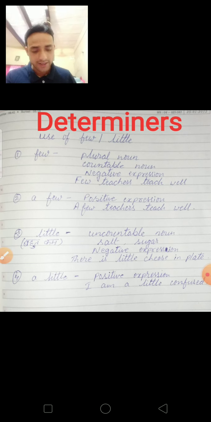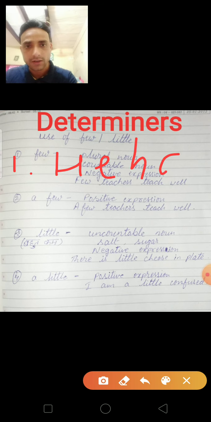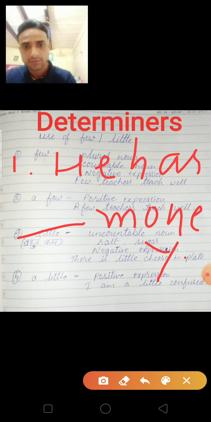He has blank money. So what should be used there? Few, a few, little, a little.